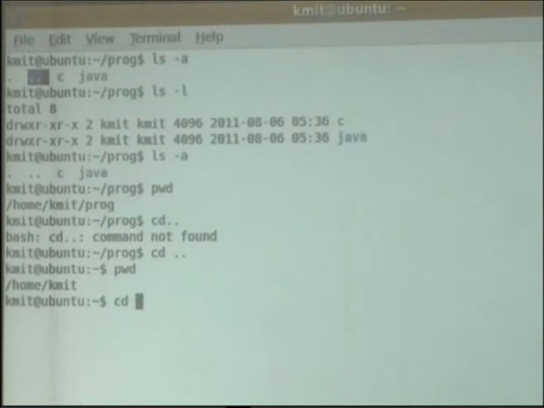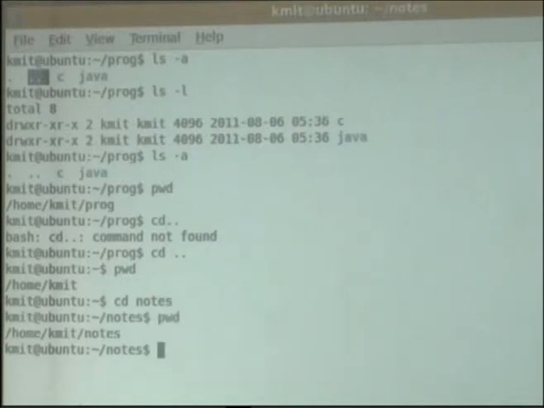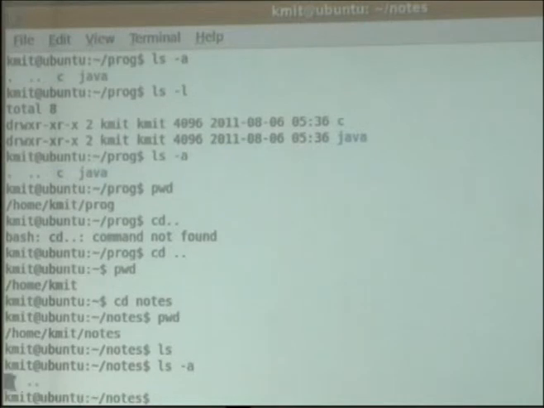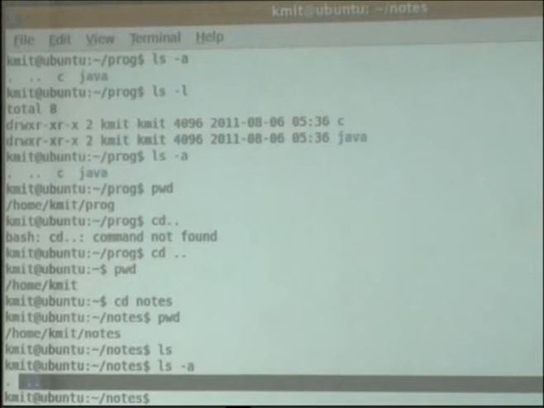Now I want to move to another directory called notes. Now I made my present working directory notes. Here I have not created any file. ls is giving me nothing. When I write ls option A, it gives me two hidden files, dot and dot dot.